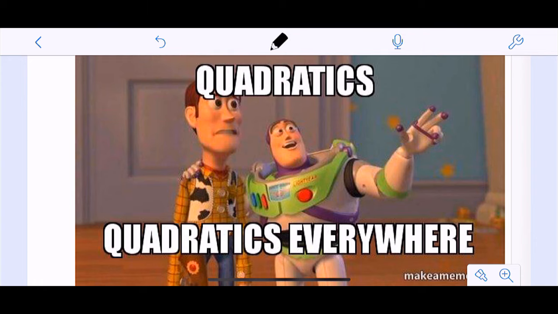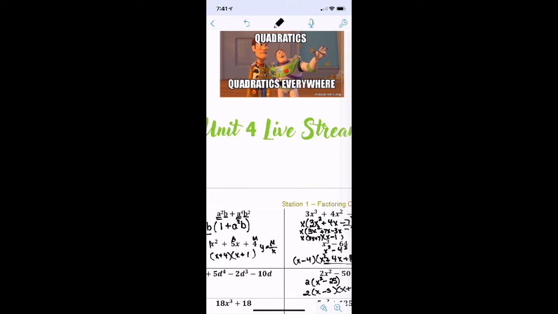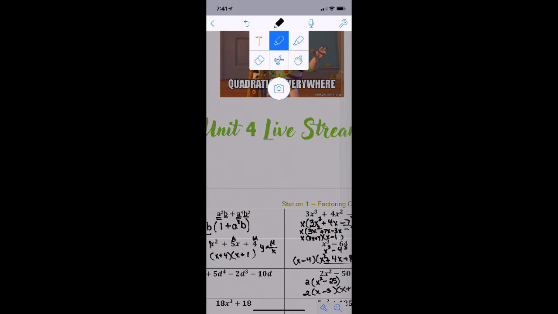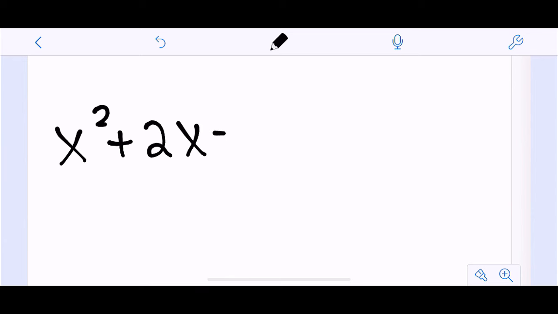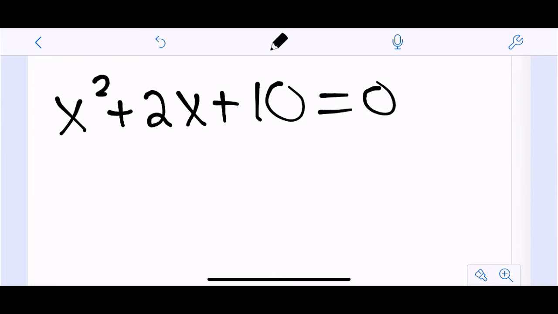Julie, there can be completing the squares with i. So let's do one of those. So I'm going to scroll all the way down to the bottom to get some space. And that is an awesome question. So let's do one. Let's say I give you x squared plus 2x plus 10 equals 0. So you could do the quadratic formula. This is not factorable, but you could definitely do the quadratic formula on this.